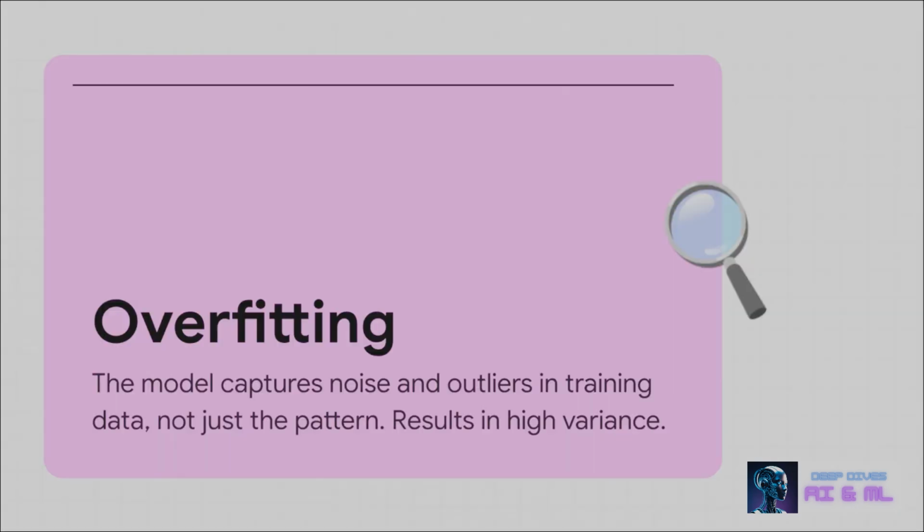So what is overfitting, really? Well, it means your model hasn't actually learned the general rules from your data. Instead, it's basically just memorized the training set. And I mean everything, including all the random noise and weird quirks. It's kind of like a student who crams for a test by just memorizing the answer key. They'll ace that specific test, but they'll fail any question that's even a little bit different. This leads to what we call high variance, and it makes the model's predictions really unstable on new data.